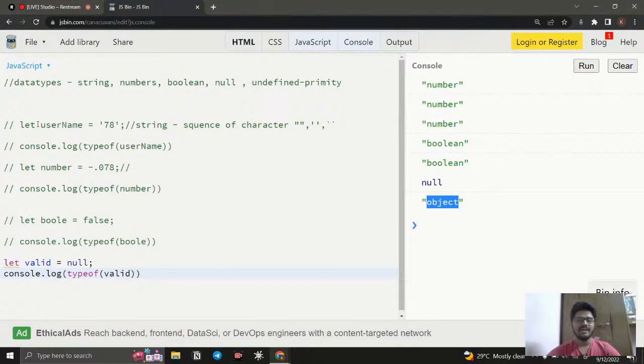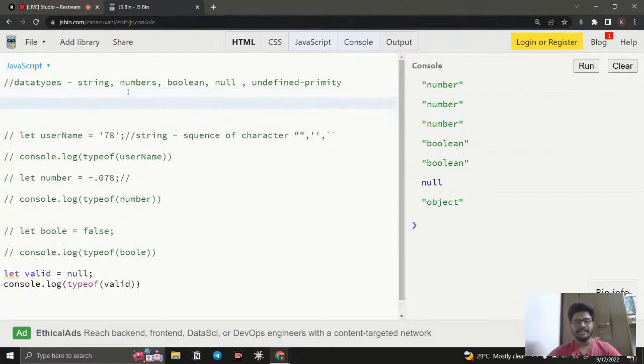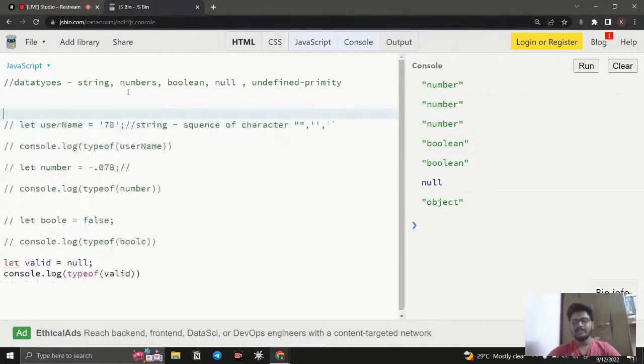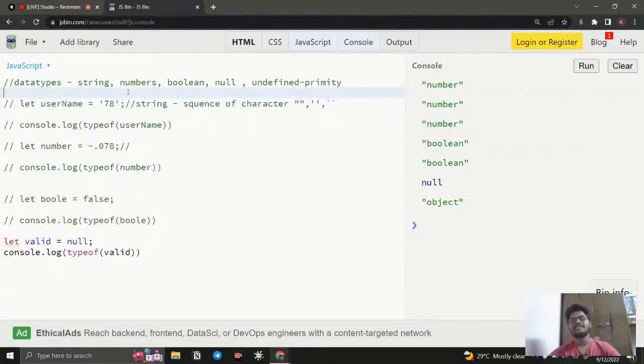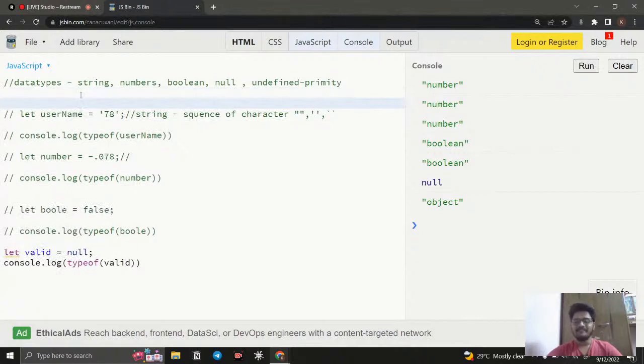You noticed that in reference data types I mentioned objects, but null is in primitive data types, it is a different data type. Then why should it show me an object data type? I already mentioned at the beginning of the JavaScript class that everything in JavaScript is an object. A string is also going to be an object. But when it comes to the study of data types, a string is a string, but it is also built by objects.